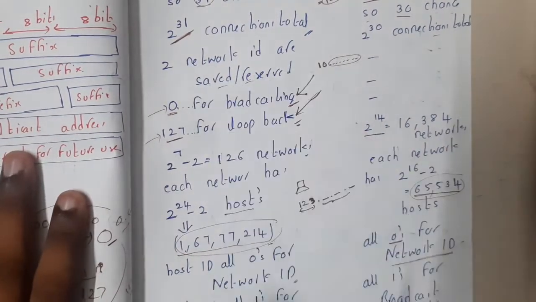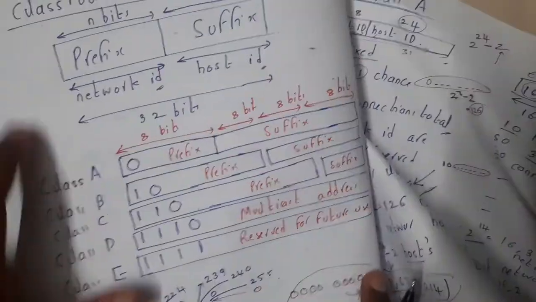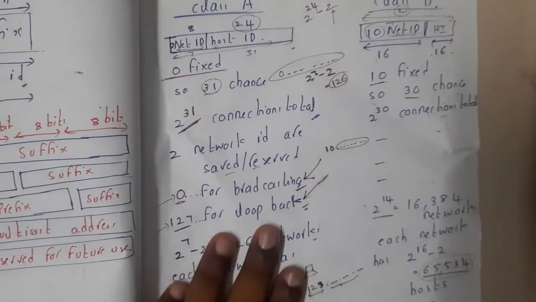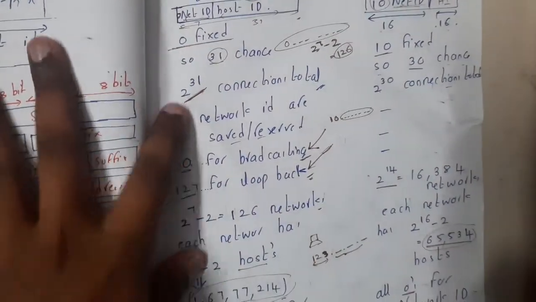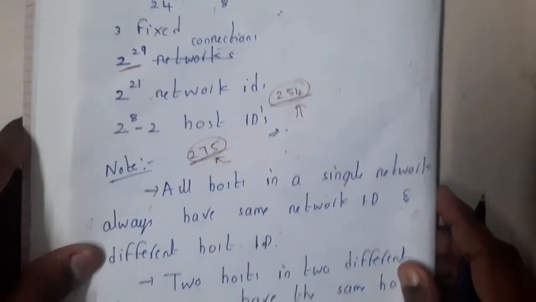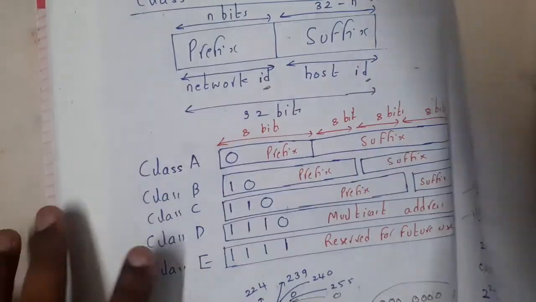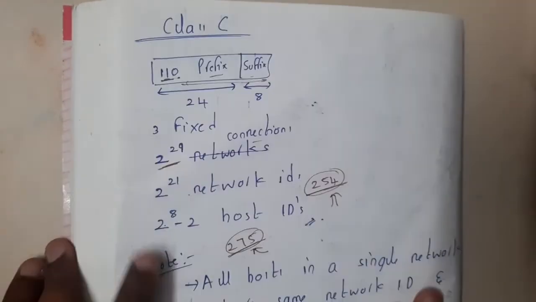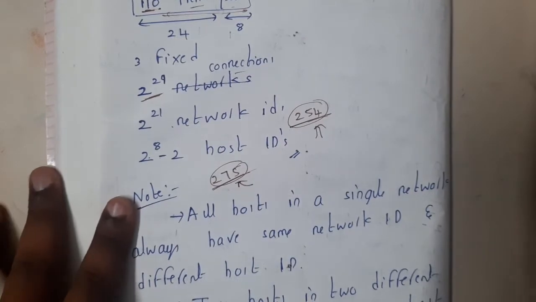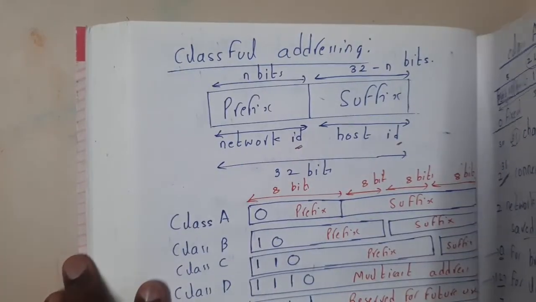So that is the major disadvantage with respect to classful addressing, guys. The host IDs are fixed and we are indirectly wasting them without our notice. That is the reason why classless addressing has started to be used. Even nowadays we use classless addressing, and classful addressing is never used, guys.